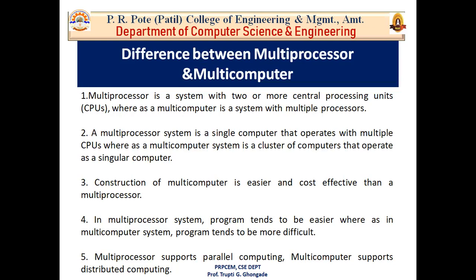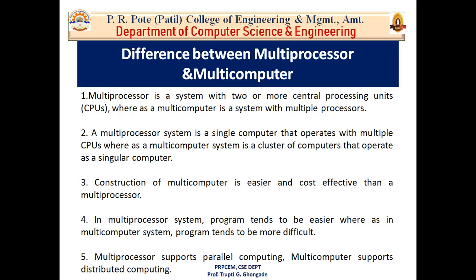Now, the difference between multiprocessor and multi-computer. The first difference is that a multiprocessor is a system with two or more central processing units. Now we know that in multiprocessor there are a number of central processing units sharing a common random access memory, and your multiprocessor system is also capable of performing multiple tasks.